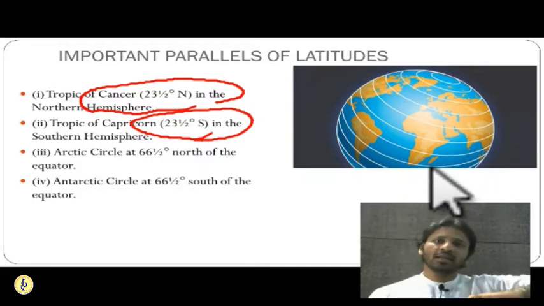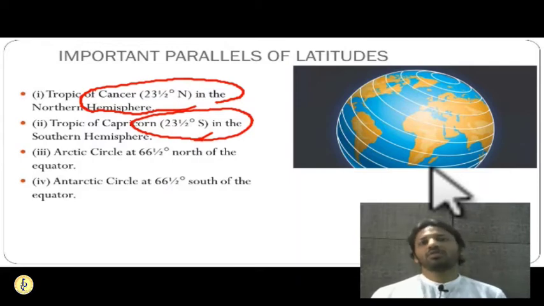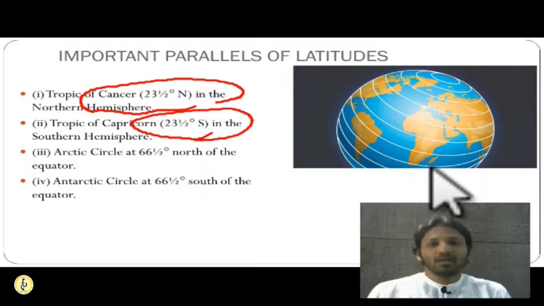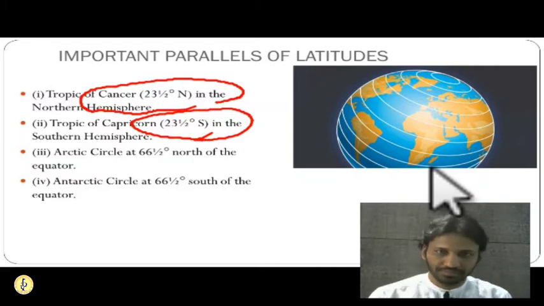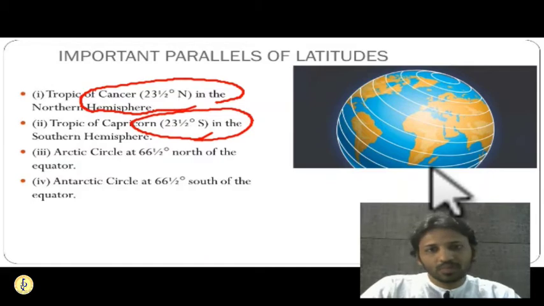Getting it? It is neither too hot nor too cold. The tropical region or torrid zone is very hot because it is getting the maximum amount of sunlight, but the temperate region is neither too hot nor too cold. So the Arctic Circle and Antarctic Circle represent 66.5 degrees latitude in the northern and southern hemisphere. I hope you guys are understanding these things.